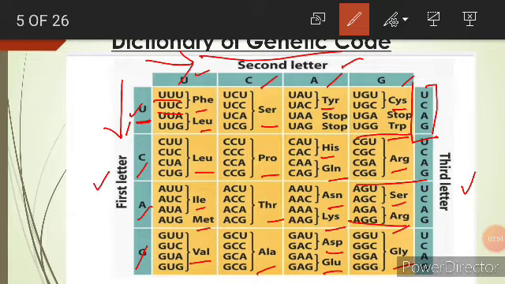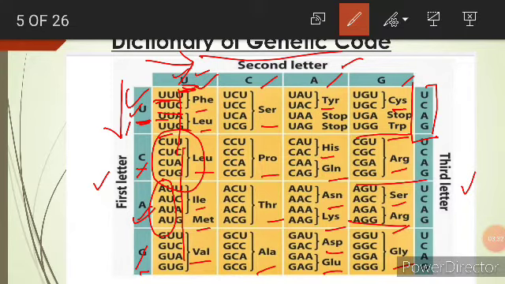Here is the first letter and the second letter. You just have to write the first letter and second letter, like UU, UU, UU, UU. This is the first letter and this is the second letter. The same way, here the first letter C, then U: CU, CU, CU, in the second column you can see all CU. Here again the same way A, U: AU, AU, AU, all AU is written. Then here G, U.